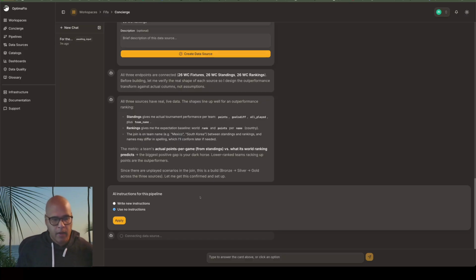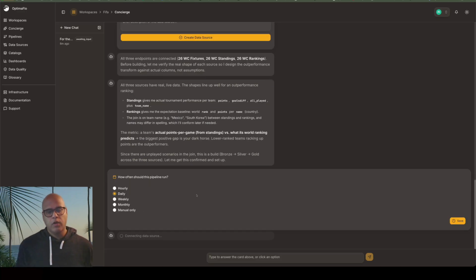I set this up in a way where the user is always in control and you can provide as many instructions as you can, right? Essentially, this is for businesses or individuals working on projects that want to do data engineering but need to give more context. Everybody's data is different. So this is your opportunity to provide that context. For example, a business has revenue or another metric, like daily active users. Each business measures that differently. So this is where you can say, this is how we measure a metric, this is how we clean that up. Right now, I'm just going to leave no instructions and keep it moving. And now you can run your pipeline on a frequency.